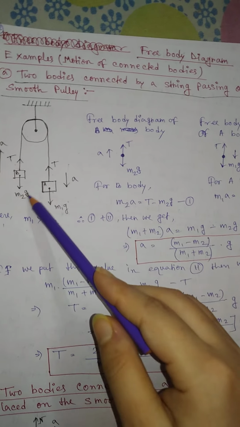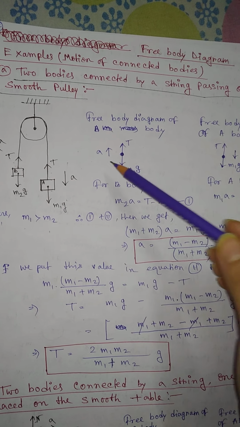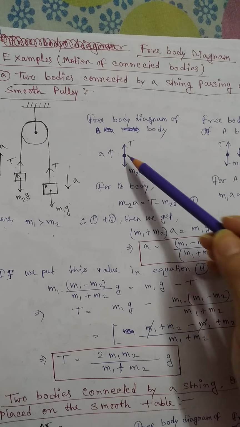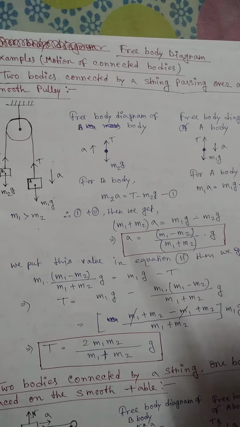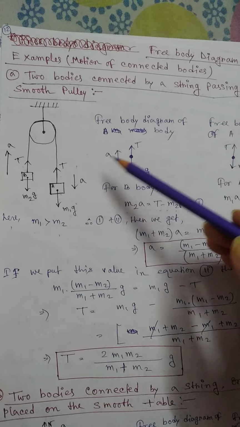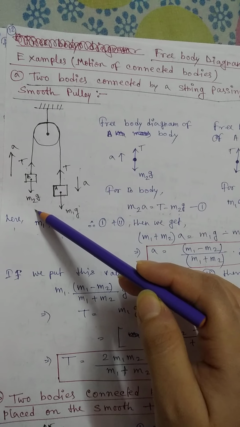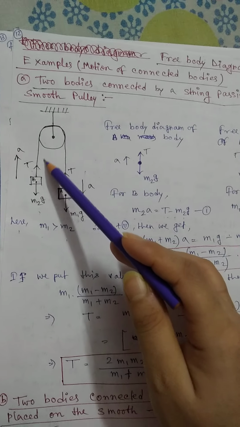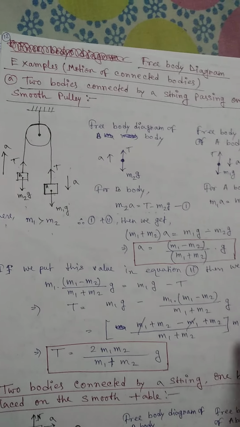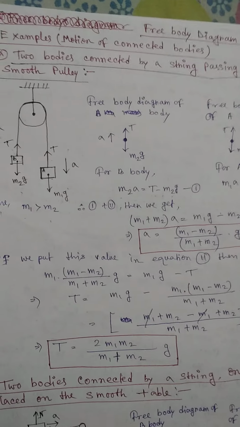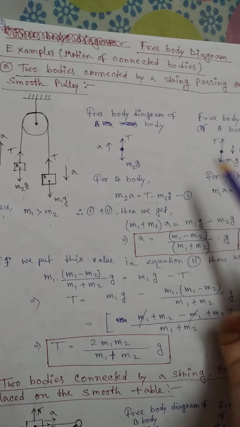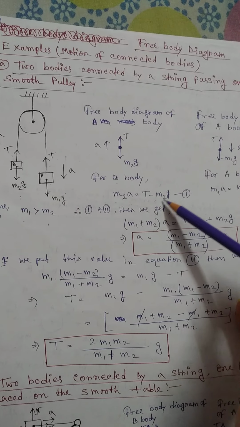So if we draw a free body diagram of body B, just look here, this is the free body diagram of body B. This is the gravitational force m2g, this is the tension, and this is the direction of acceleration. So for body B, the net force equals T minus m2g, because the tension should be greater than m2g, because the body is moving along this direction, right? That means this force is greater than the downward force. And we know the net force on any body is always equal to the product of mass and acceleration. So m2a equals T minus m2g.